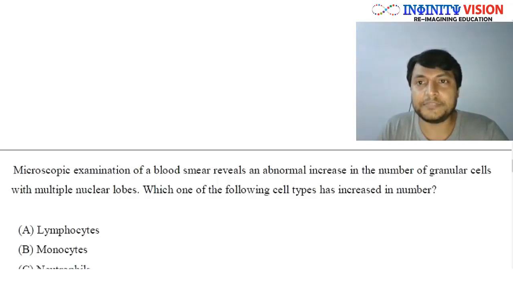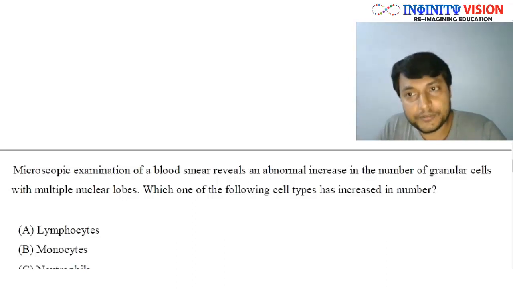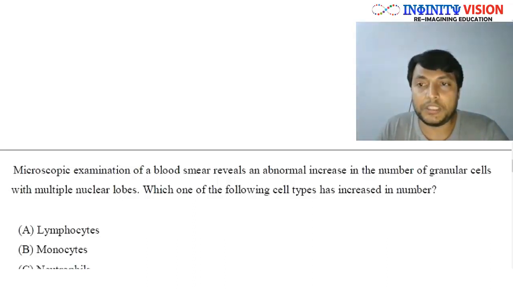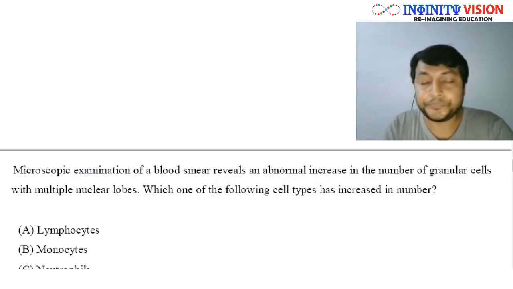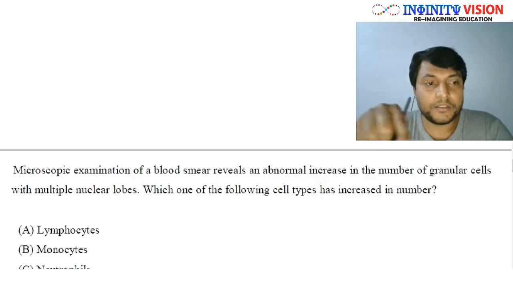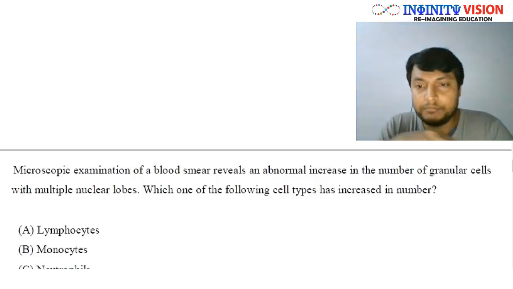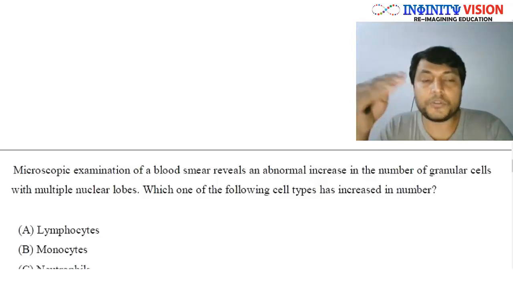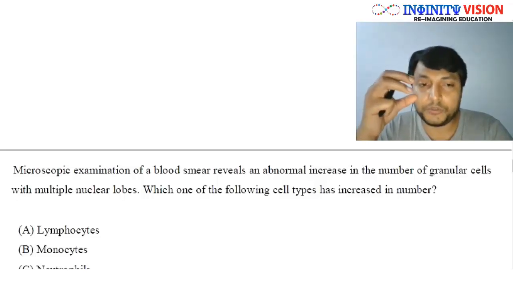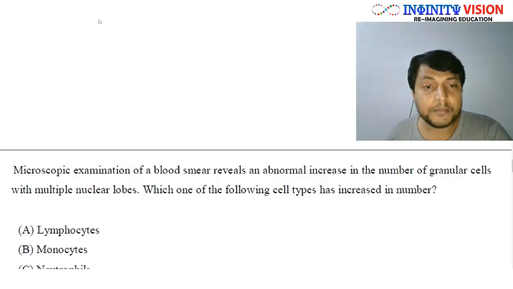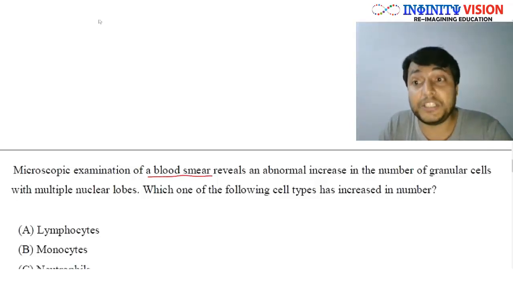But if you have, and you are reading it with a straight head, cool, and with all of your composure, most probably you will choose the correct option. Okay, great. So we are going to read it. It's a long sentence. So microscopic examination: you are examining through a microscope, and what you are examining is a blood smear, right? Now many of you may ask, what is a blood smear?